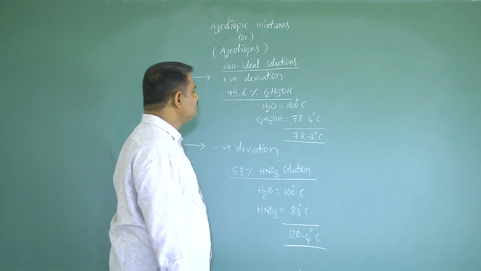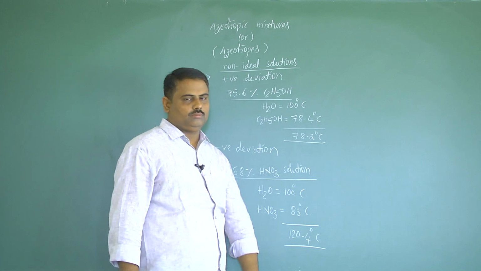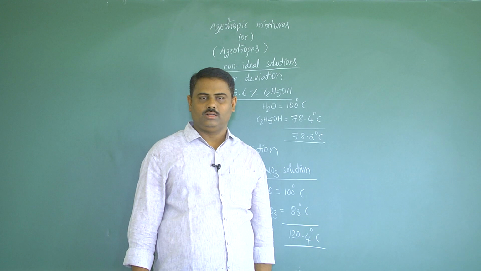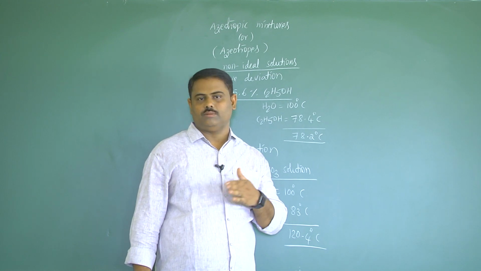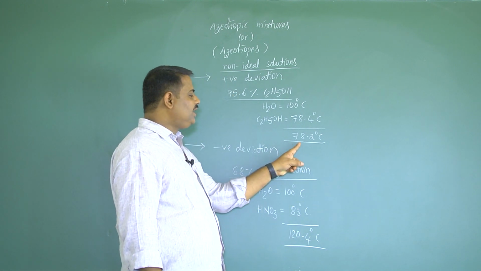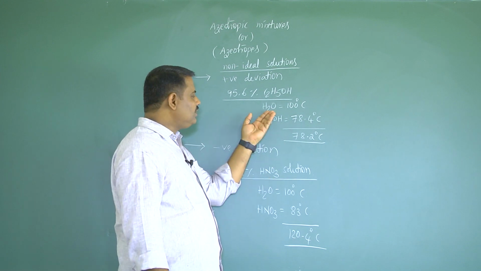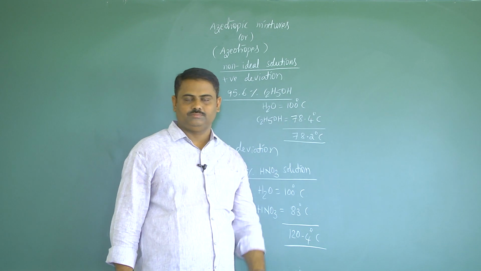That means if you take 95.6% ethyl alcohol, you can't separate this mixture by using the simple distillation method, because at 78.2 degrees Celsius, both water and ethyl alcohol can be vaporized.